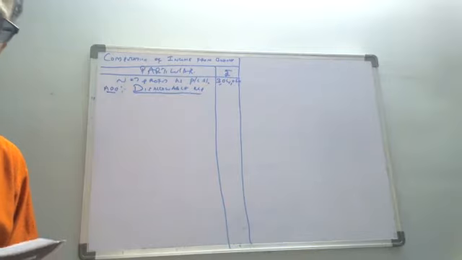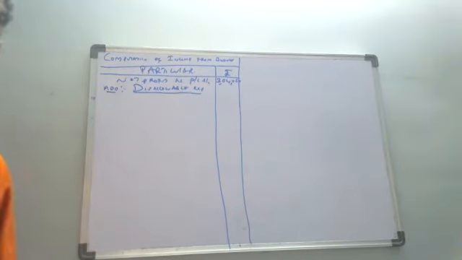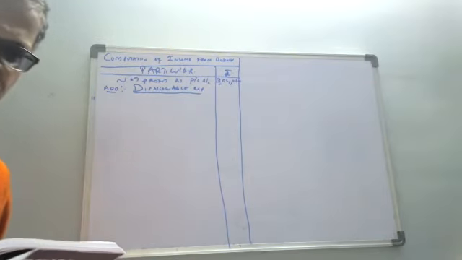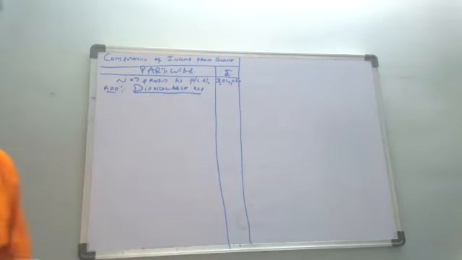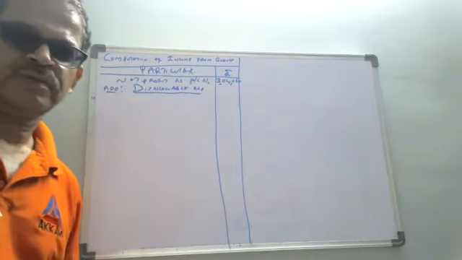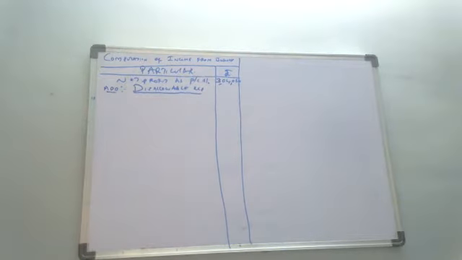Insurance expenses. In brackets, what is given? Goods. Is it allowed or not? Is it a business expenditure or not? Yes, because it is for goods.